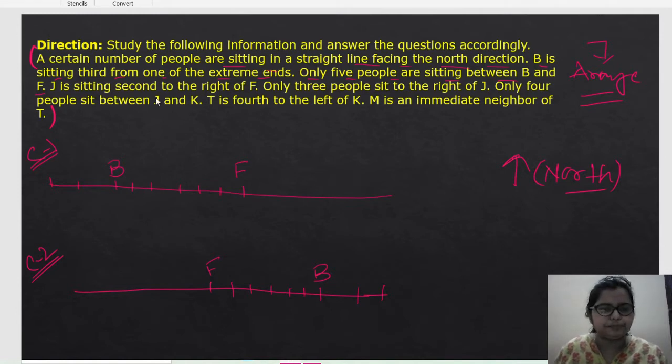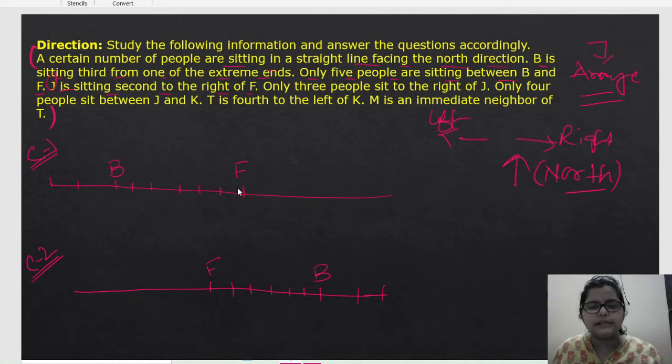Next, J is sitting second to the right of F. All are facing north direction, so this is their right side and this is their left side. Understand? J is sitting second to the right of F. It means if F sits here, then F's second right will be J. And if F sits here, then the second right will be this one.